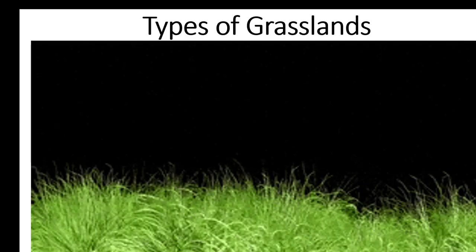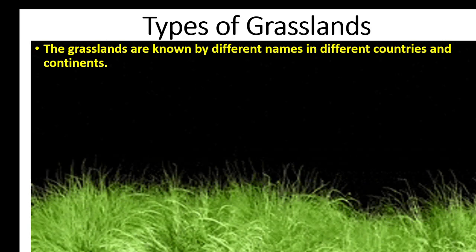have many types according to the countries and the continents. The grasslands are known by different names in different countries and continents. In North America, the grasslands are called prairies. In Russia, they are called steppes. In South America, they are called pampas. In South Africa, they are called veld. In Australia, they are called downs.